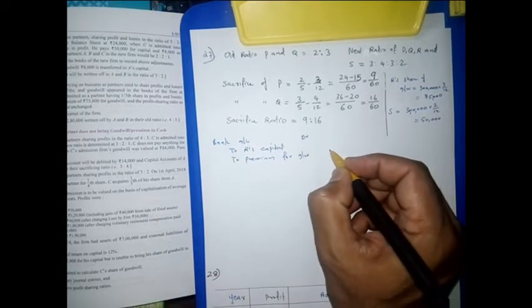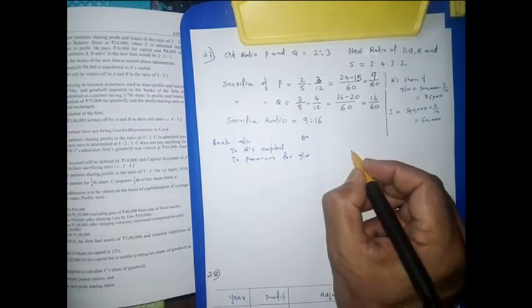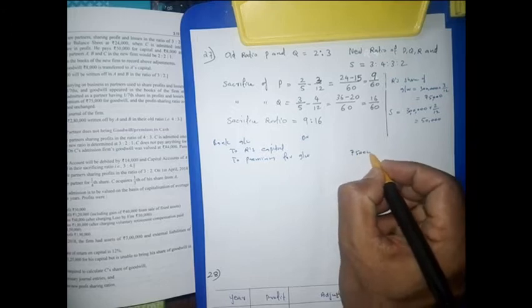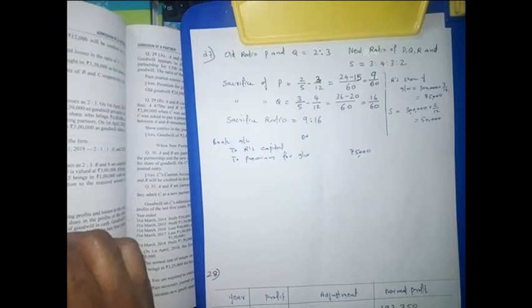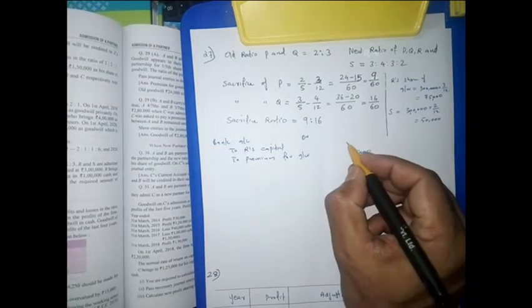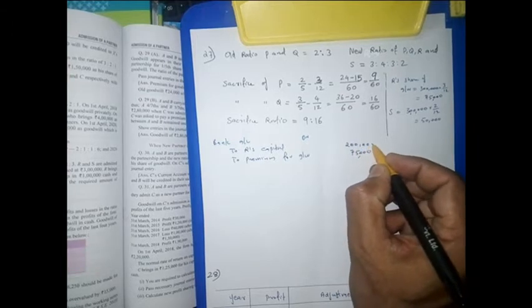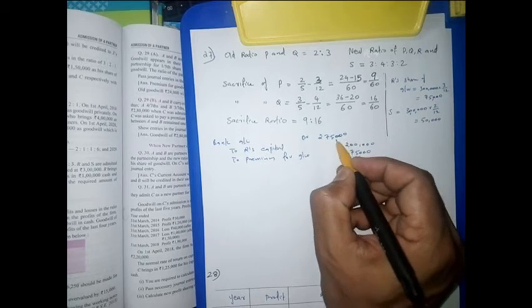Premium for goodwill, then premium of R is 75,000. Then capital, how much is given in the question? In question 27, it is required goodwill and 2 lakh for capital, so 2 lakh will be his capital. So the total money he brought is 2,75,000.